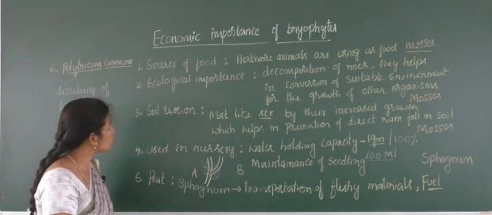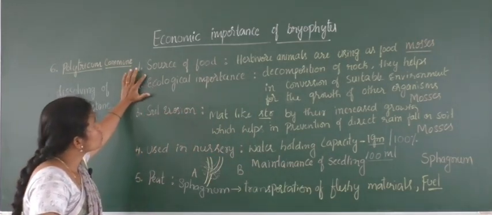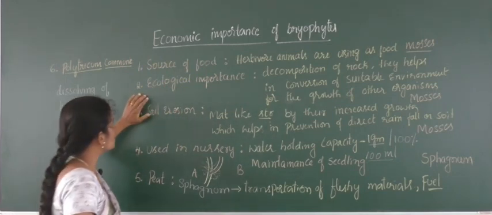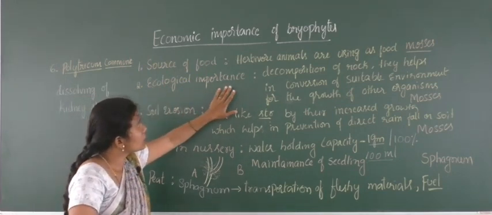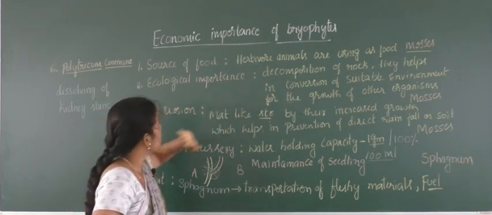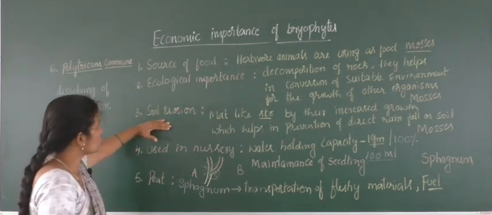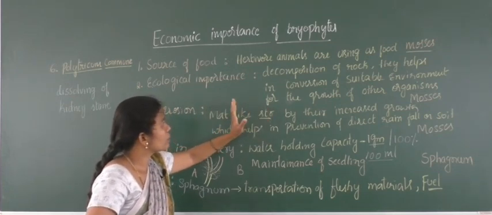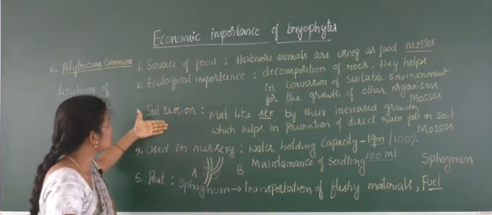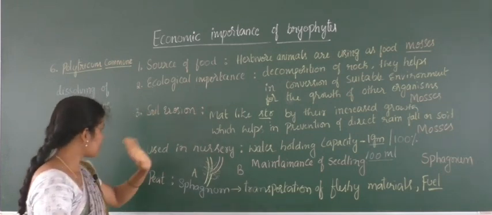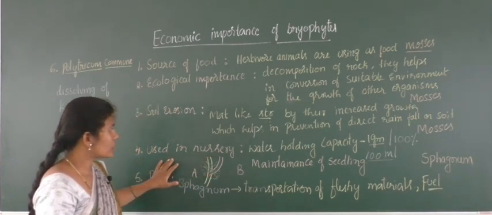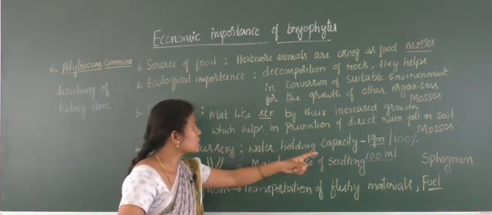So we'll go through one more look. It is used as a source of food, as herbivore animals eat it, and the example is mosses. It possesses ecological importance. It forms decomposition of rocks, which helps in growing other organisms also. As it forms a mat-like structure, it prevents direct rainfall on the soil and helps in prevention of soil erosion, and the example is mosses again. And bryophytes are used in nurseries. Here the example is sphagnum.